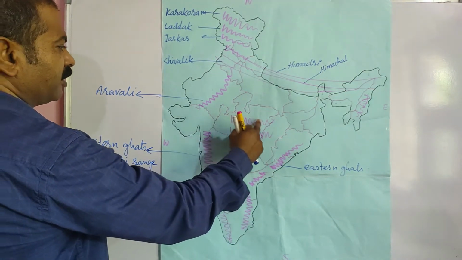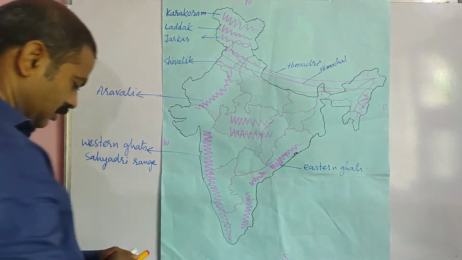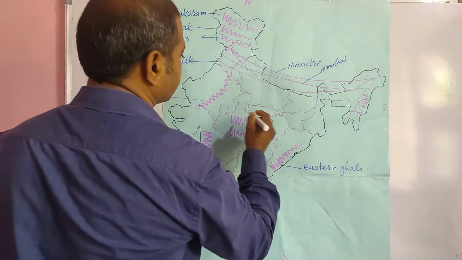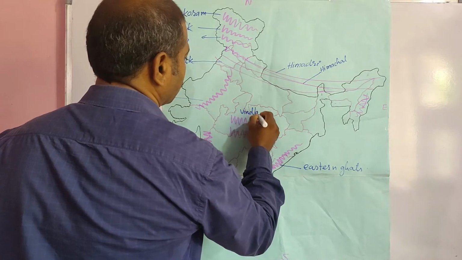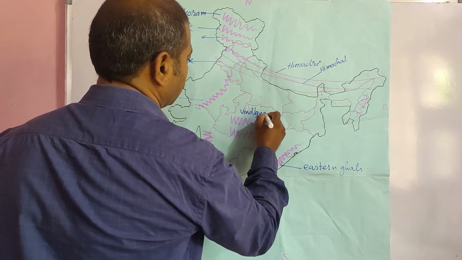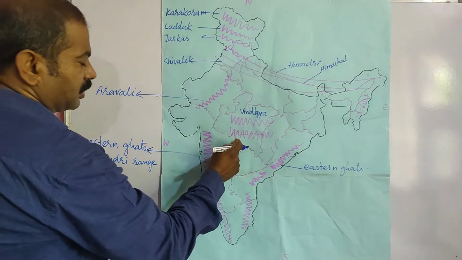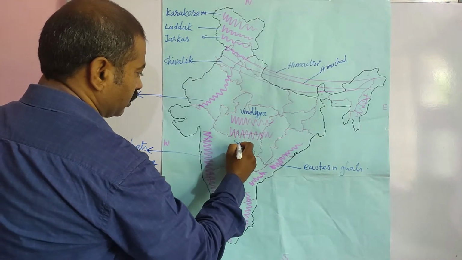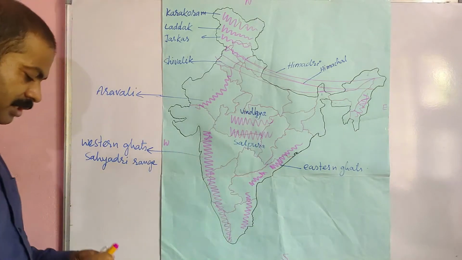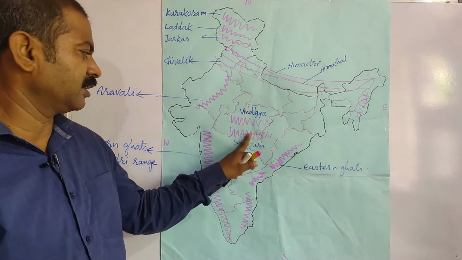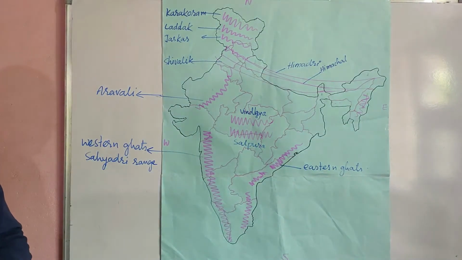The upper one is Vindhya mountain range. Let us write its name. Vindhya mountain range, and its name is Satpura mountain range. This is Vindhya and this is Satpura.